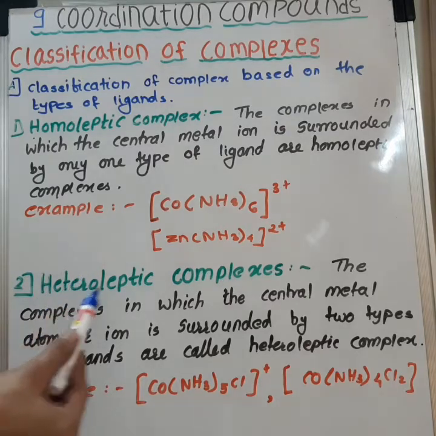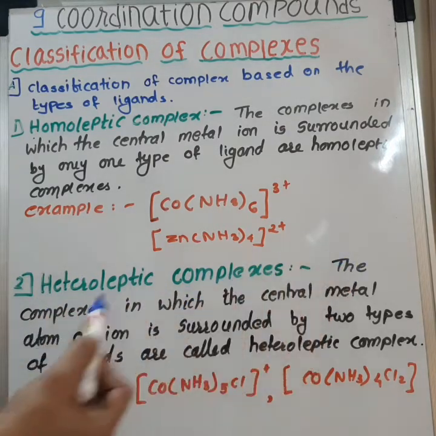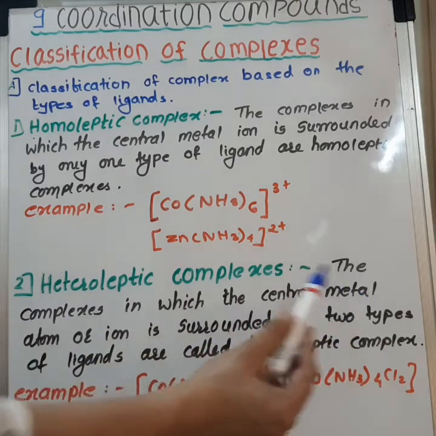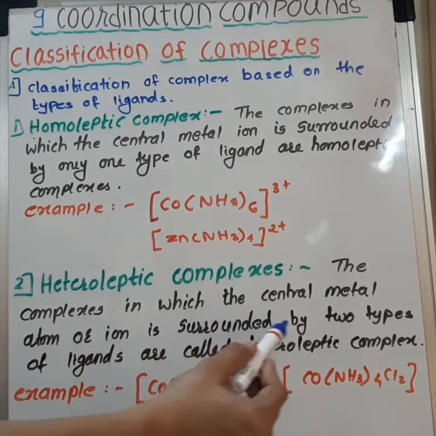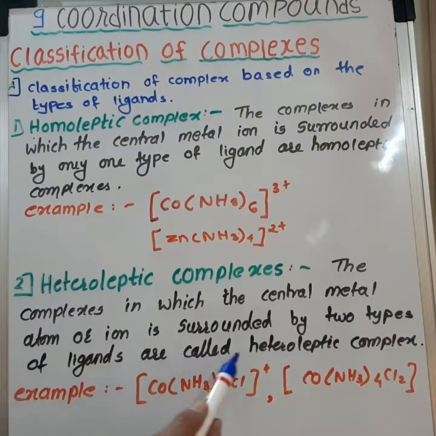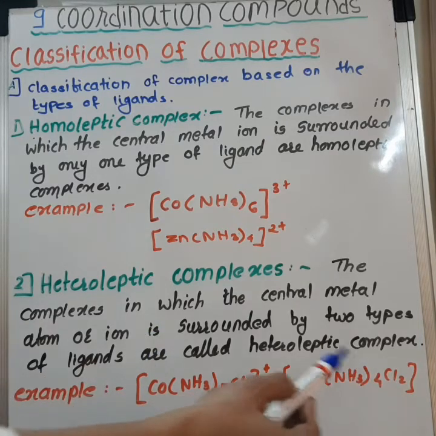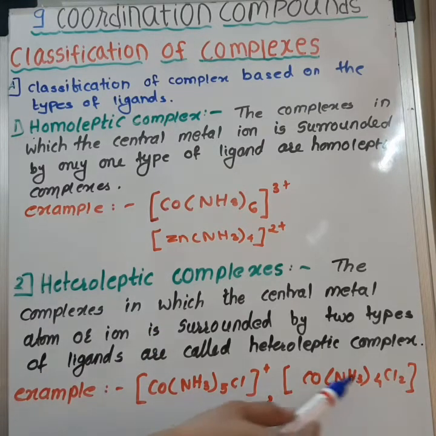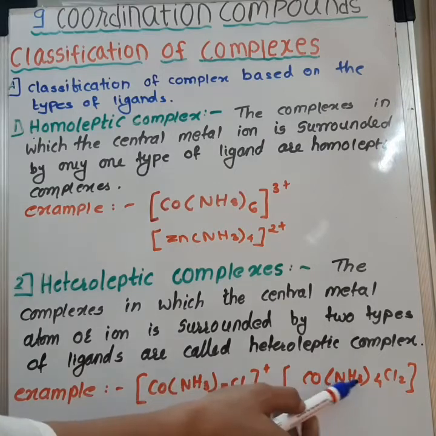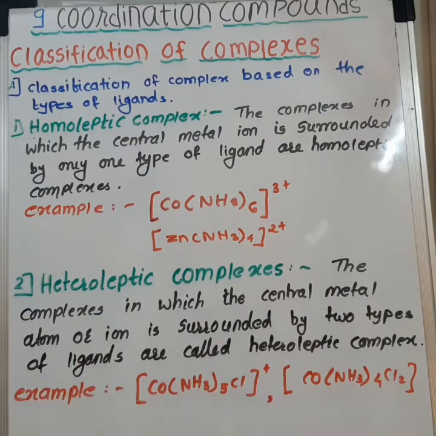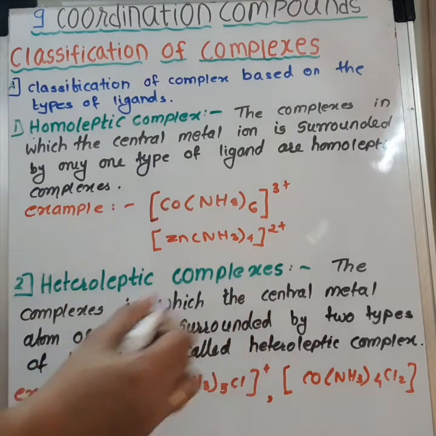Let's see the definition of heteroleptic complexes. The complexes in which the central metal atom or ion is surrounded by two types of ligands are called as heteroleptic complexes. So let's see the examples. [Co(NH3)5Cl]2+, and second example is [Co(NH3)4Cl2]+. So in these examples we can see that there are two types of ligand, NH3 and Cl. Both these examples have two types of ligands. So these type of complexes are called as heteroleptic complexes.